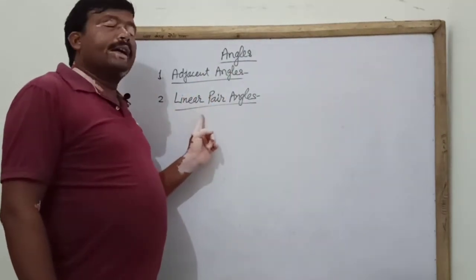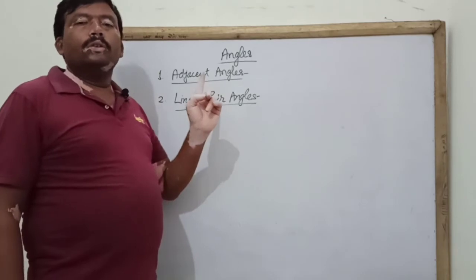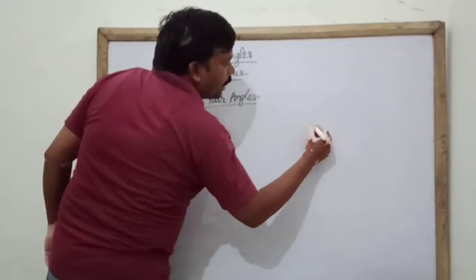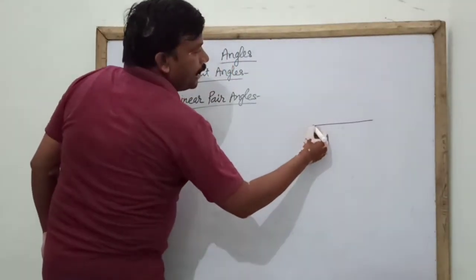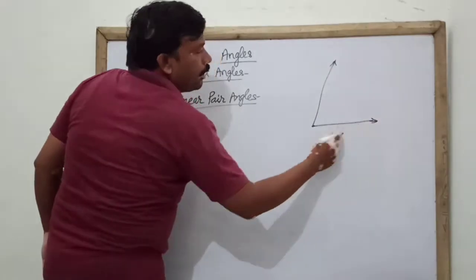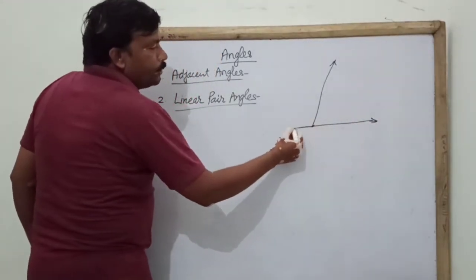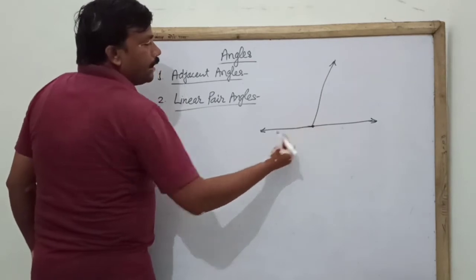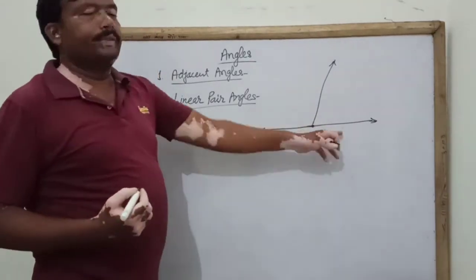Linear pair angles are also of that type: there is a common vertex and a common arm, but the non-common arms are in the opposite direction of each other.